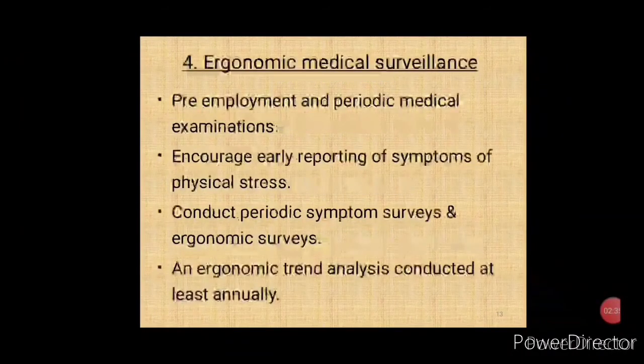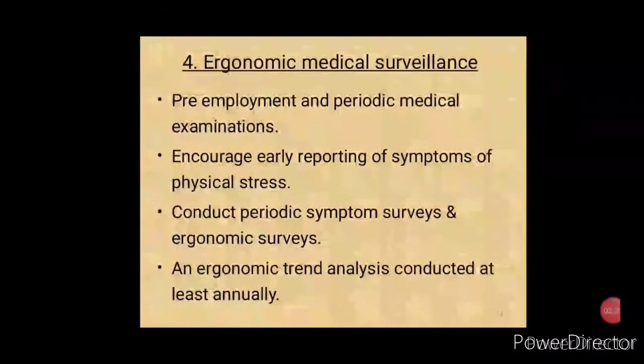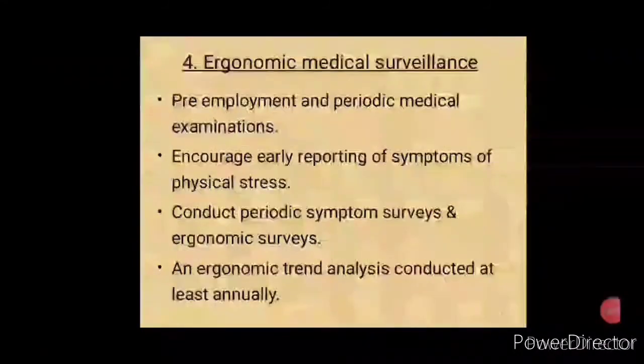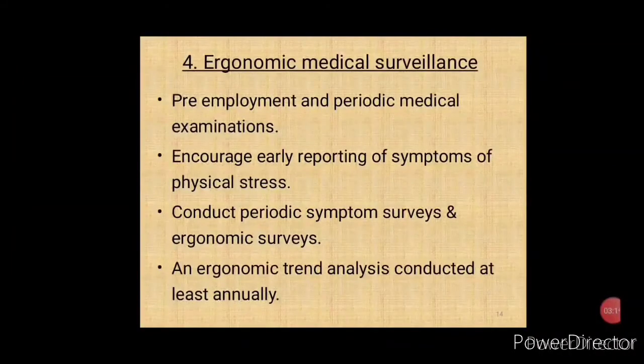Another important aspect is medical surveillance. Medical surveillance is a systematic and continued medical examination of workers exposed to hazards. Pre-employment medical checkup is to be done for workers before they start the job. Then, periodical medical surveillance can be done every 2 to 3 years. For manual handling activities, medical tests related to physical fitness and cardiovascular fitness can be done. Encourage workers to report any injury or illness related to work. This can be stressed during training sessions.